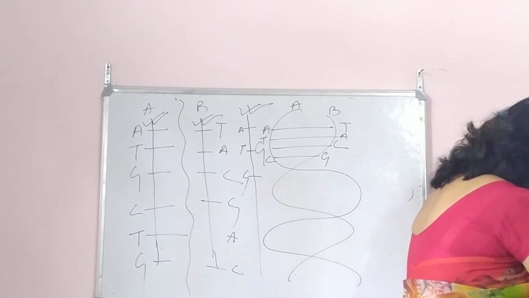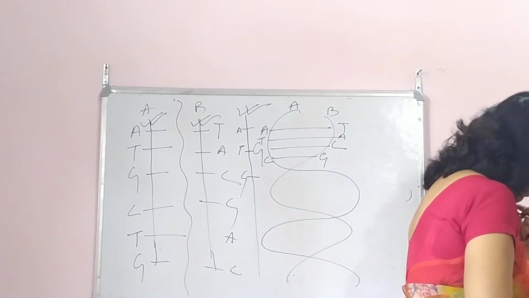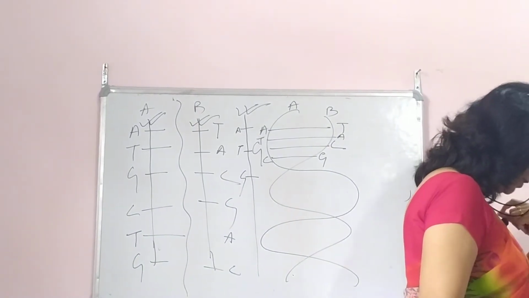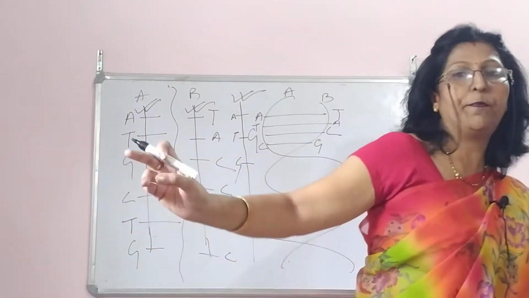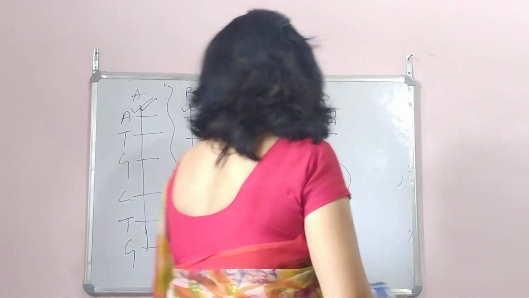Okay. So this is what it says, the semi-conservative replication or semi-conservative model. Now how can we prove it? How can we prove this semi-conservative model?